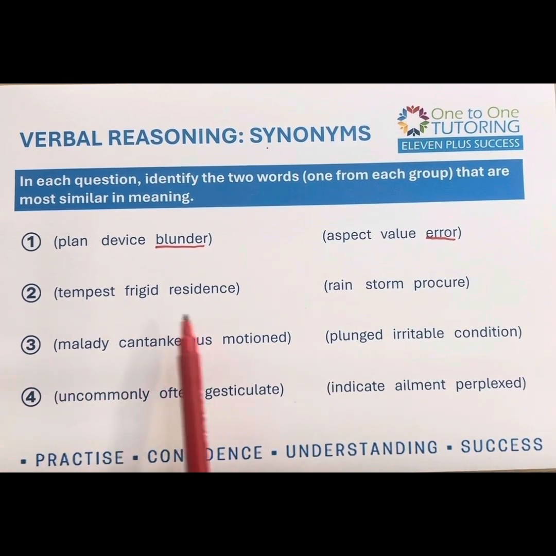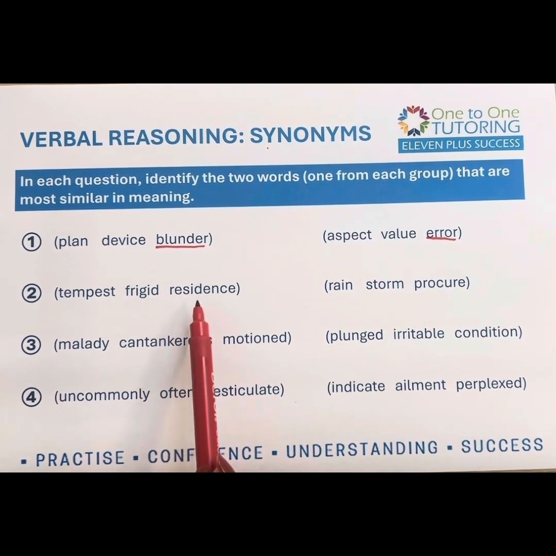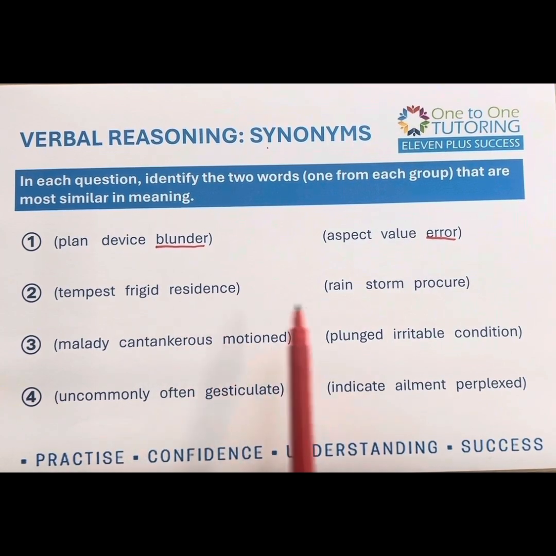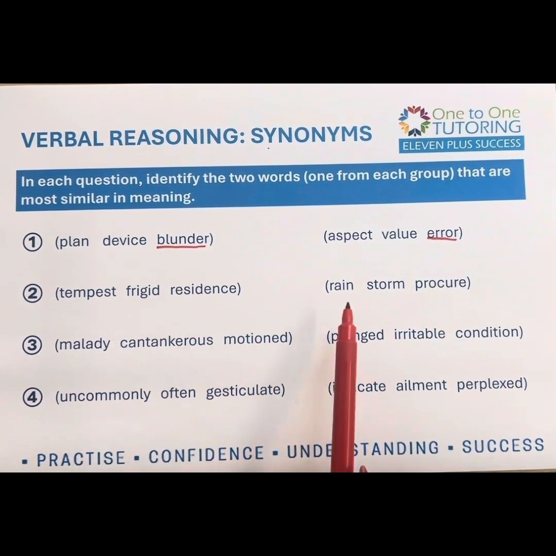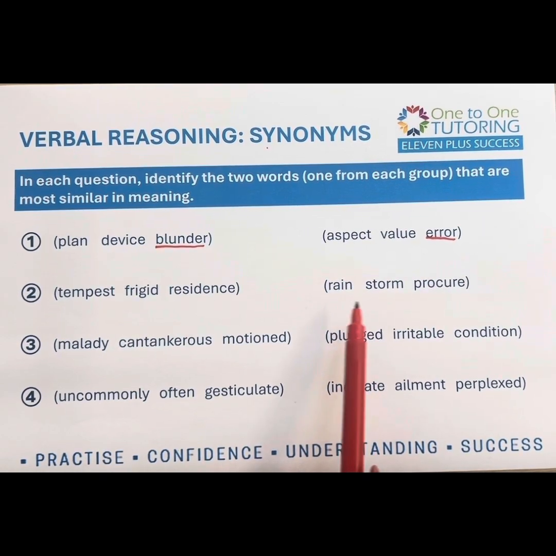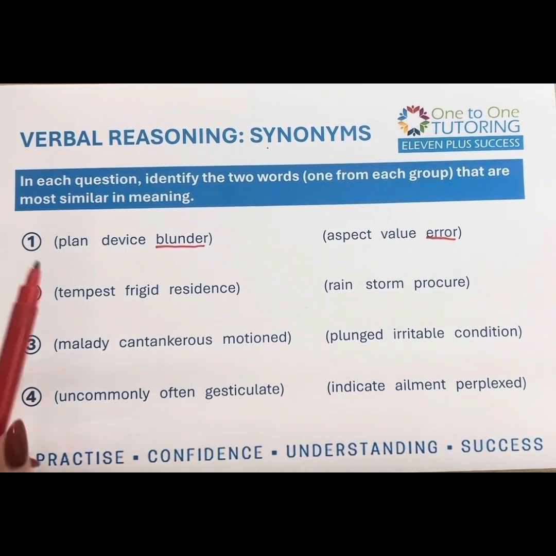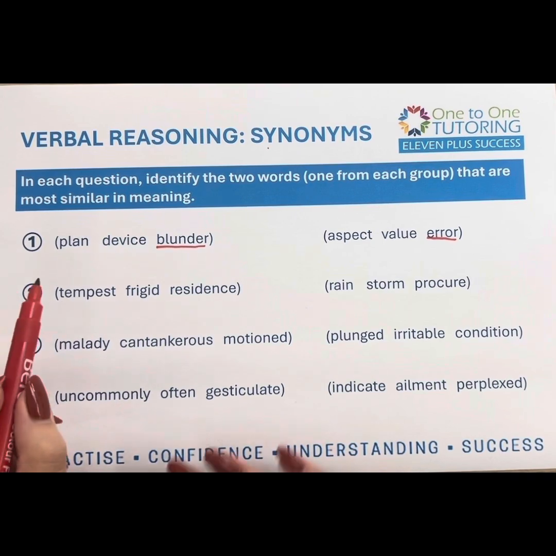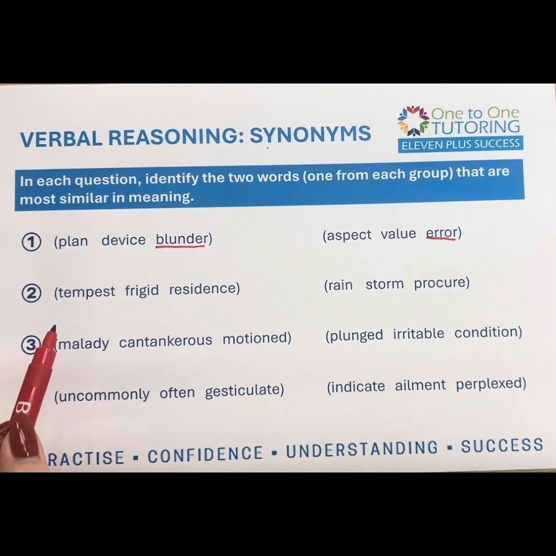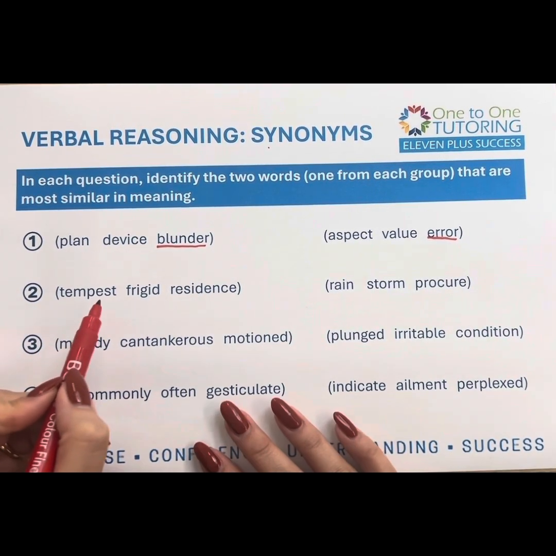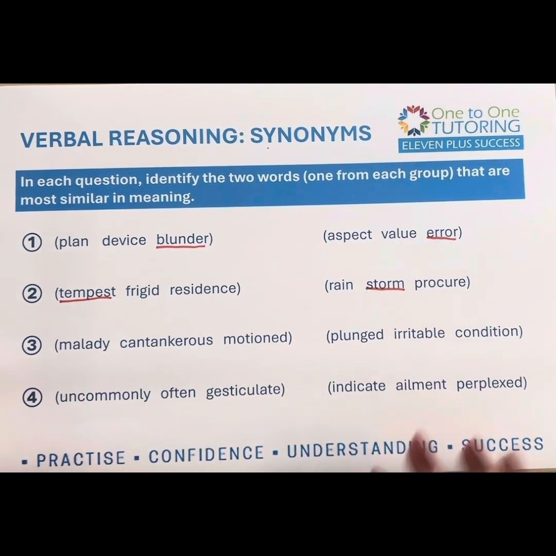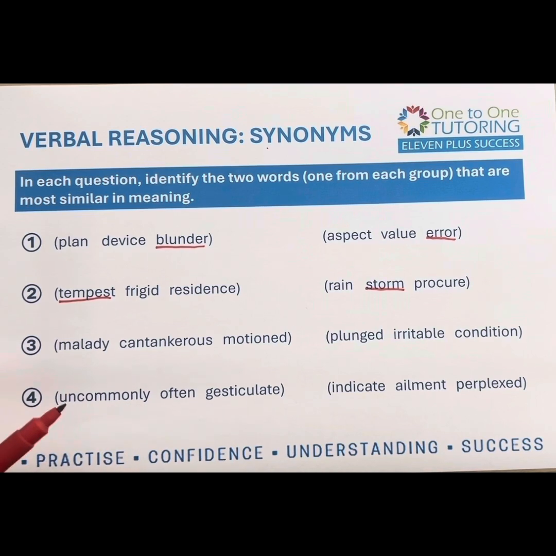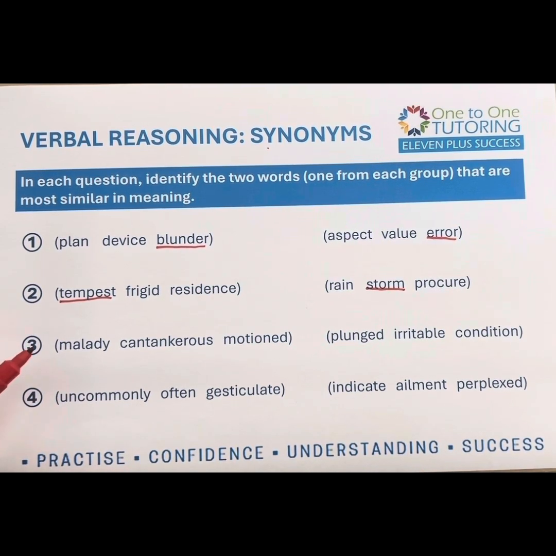So it's a bit tricky when we're not 100% sure, but I think that they could safely, hopefully, think that residence didn't mean any of the words. Frigid, they might be tempted by the rain or the storm there because of the cold, but actually what we're looking for is tempest, thinking of the word tempestuous, stormy. So therefore, tempest and storm go together. But this highlights how tricky the vocabulary becomes and why it's such a focus of ours.